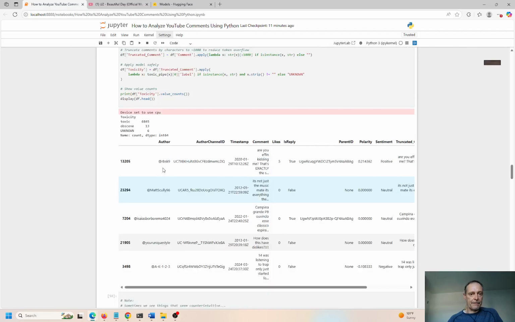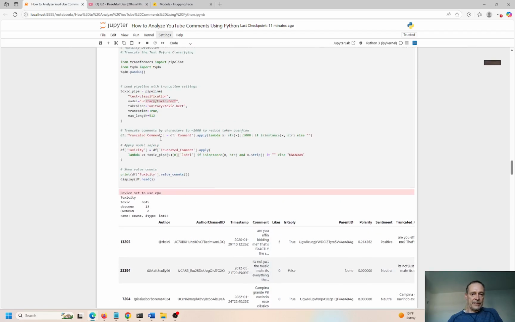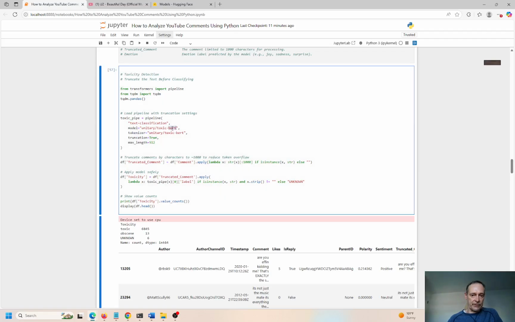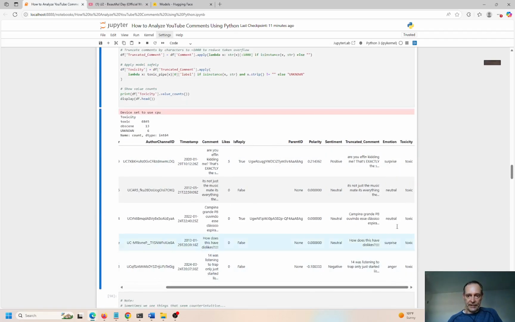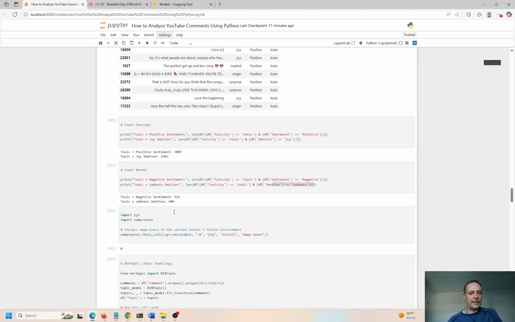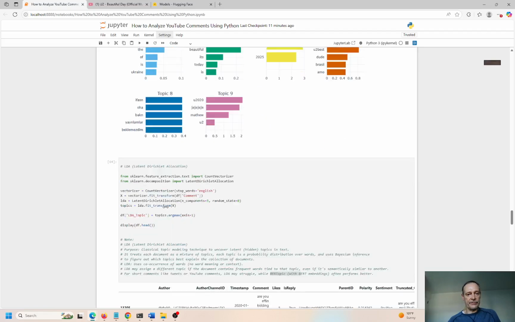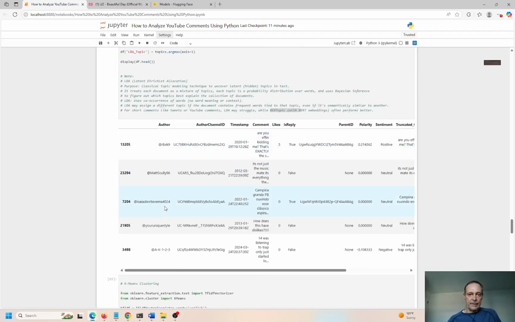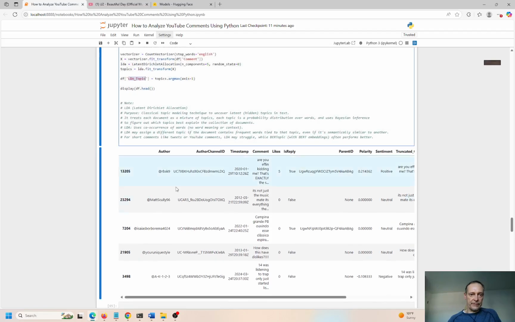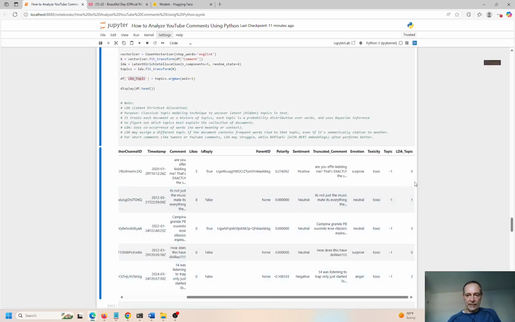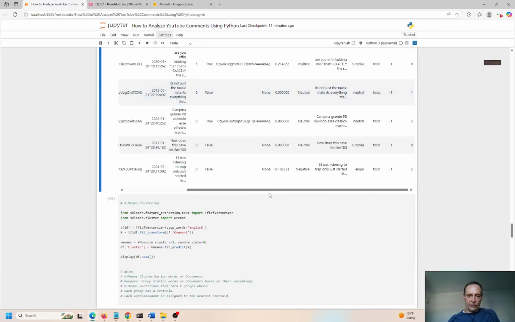If we go back a little bit, I believe, or does that come up next? Oh, no, here's the BERT model. Okay, so it came up with outputs like this. Truncated comments: are you kidding? It's not just the music. 14 was listening to trap. So that is going to be probably a better output on these short comments like Twitter or YouTube. But we can see what the LDA topic comes out like. Okay, if we go over here, LDA topic is actually 0. So it's just giving us a numerical representation. Not super helpful. I think the truncated comments, in this case, using the BERT model was more useful.